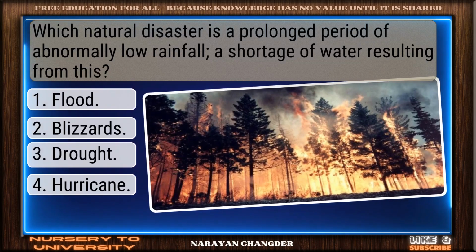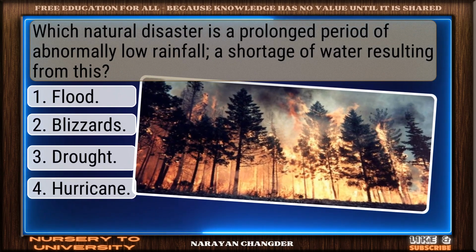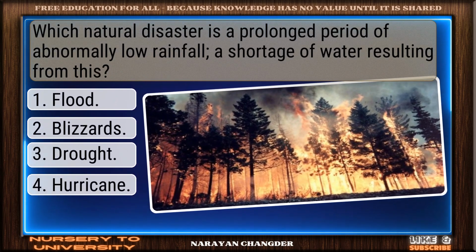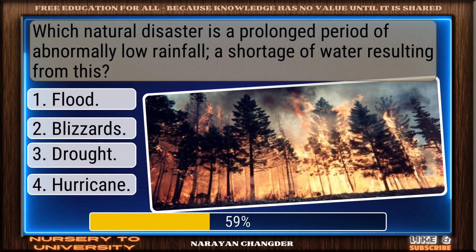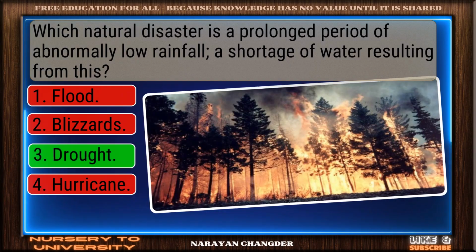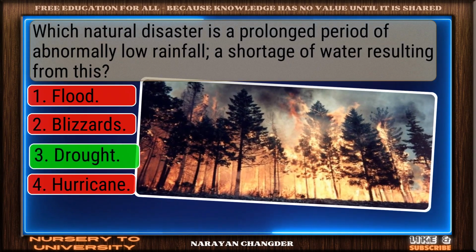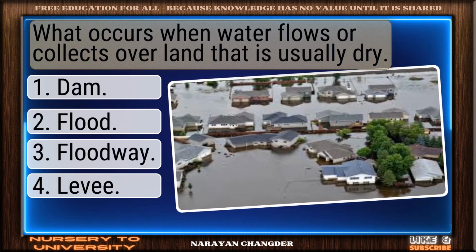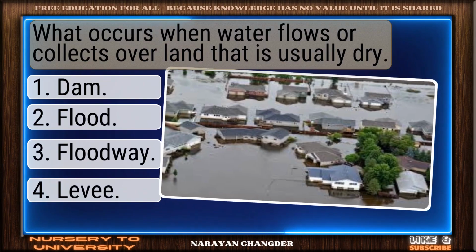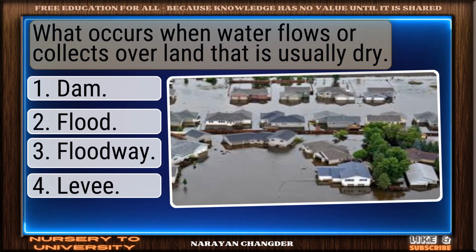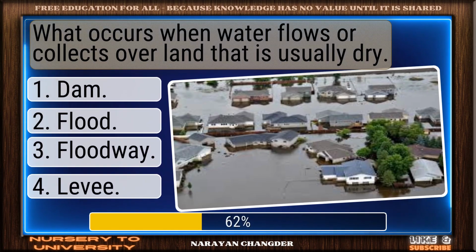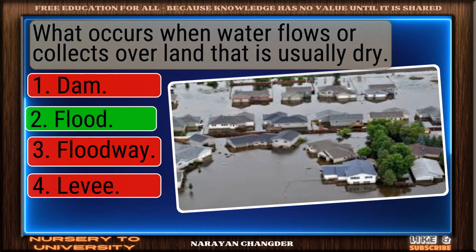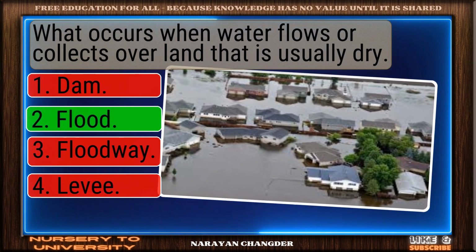Which natural disaster is a prolonged period of abnormally low rainfall, a shortage of water resulting from this? Strong choice. Drought is the right answer. What occurs when water flows or collects over land that is usually dry? Nice selection. Flood is the correct and valid answer.